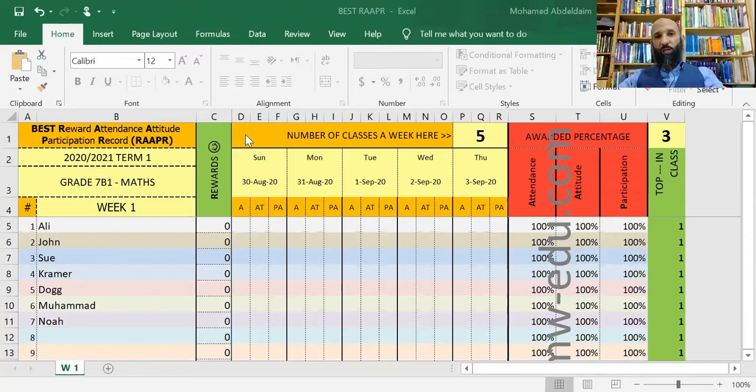Some schools do have learning management systems, but the management systems they have, expensive as they might be, they're clumsy and they're not user-friendly at all. I've seen many learning management systems, and teachers find that they cannot actually use them in class. They have to go back to the office and dedicate some time to using learning management systems to give students rewards and record their participation behavior and all of that, which is